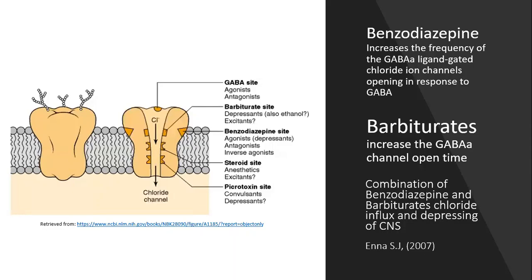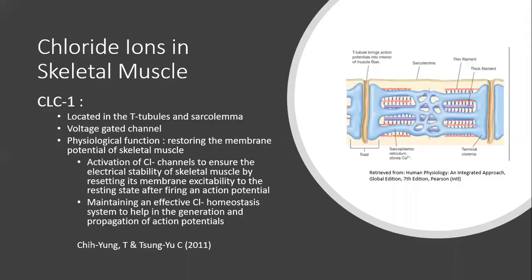Chloride ion channels participate in many important physiological tasks in the human body. The chloride ion channel CLC1 specifically is critical for the function of skeletal muscles. This channel is a voltage-gated channel located at the T tubules and sarcolemma in the skeletal muscle. Its main physiological function is setting and restoring the membrane potential of skeletal muscle because of